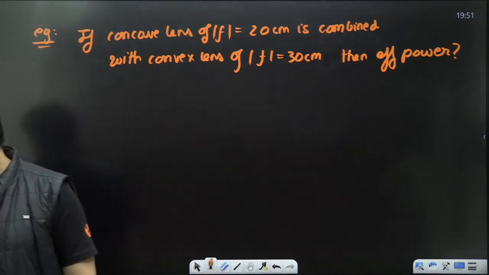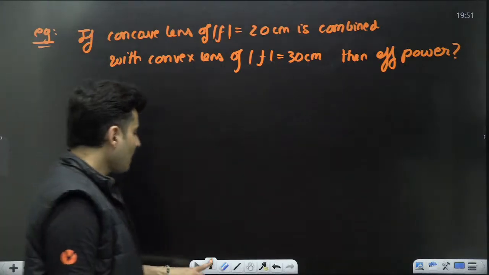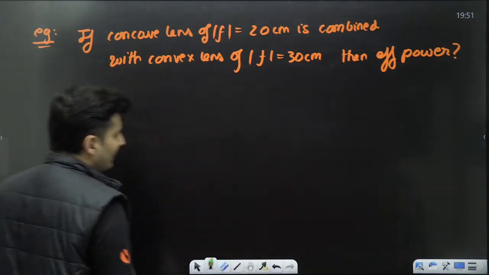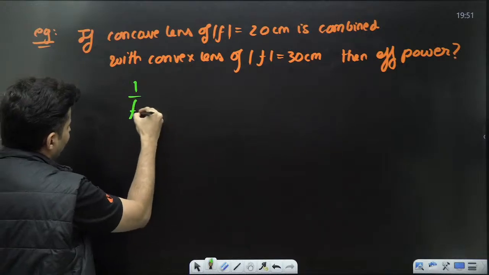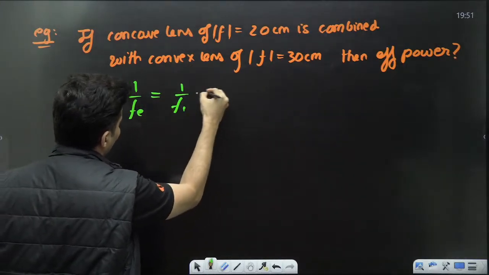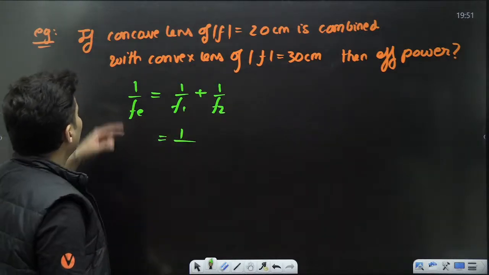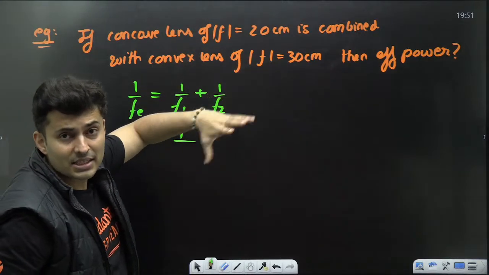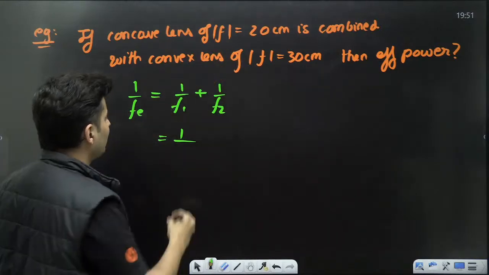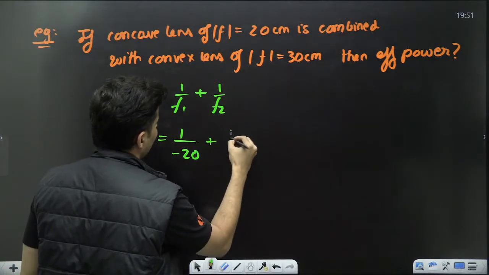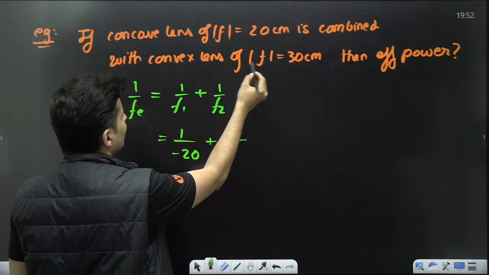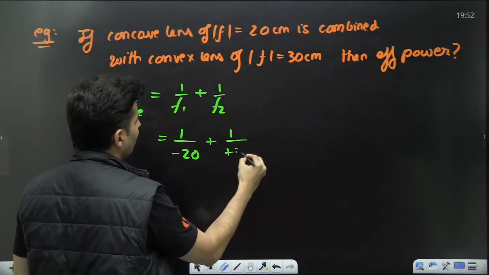Okay, so let's try to do this. What do we do? I think we need to use 1 by effective focal length is 1 by f1 plus 1 by f2. What is f1? It's a concave. Concave means diverging. Diverging means negative. So this will be minus 20 plus 1 by convex means converging. That means this will be plus 30.